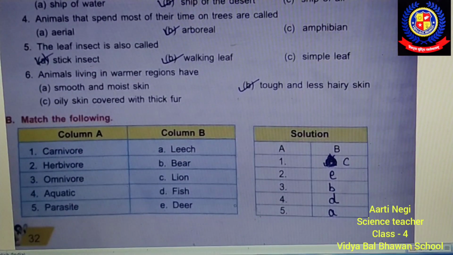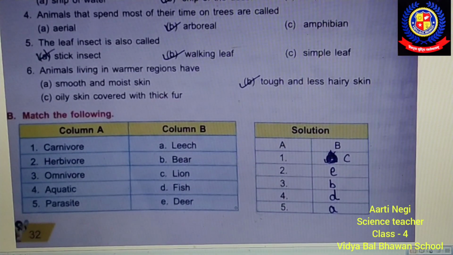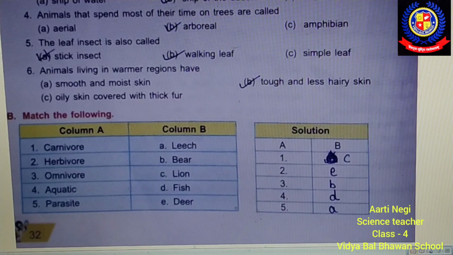Now come to section B. You have to match column A with column B in the correct order, and write the correct answer in the solution section. The first question from column A is carnivore.